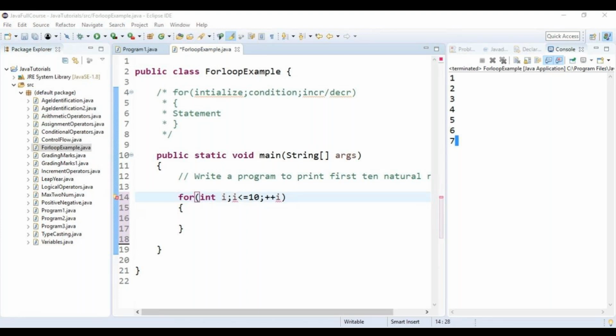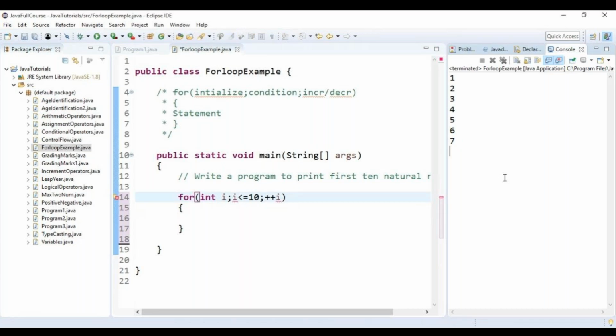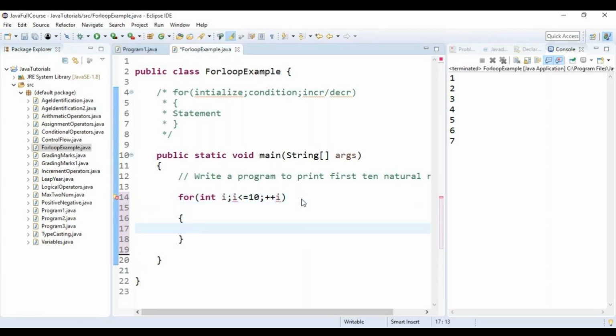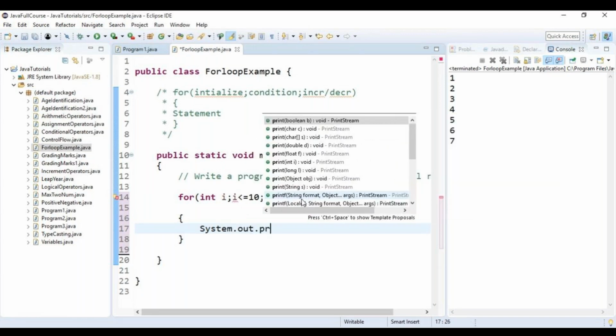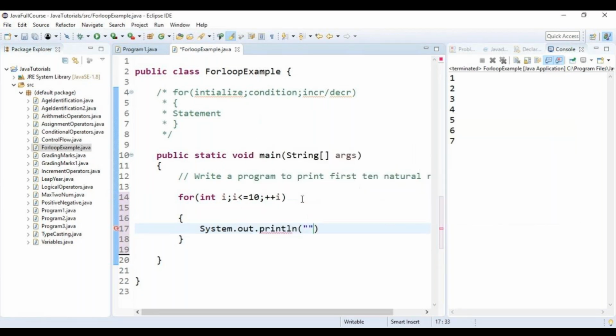Did I give anything wrong over here? It is throwing an error. It says the local variable may not have been initialized. Okay, we will see later. Then System dot out dot println. What should I print? I should print i. Still it is throwing an error.